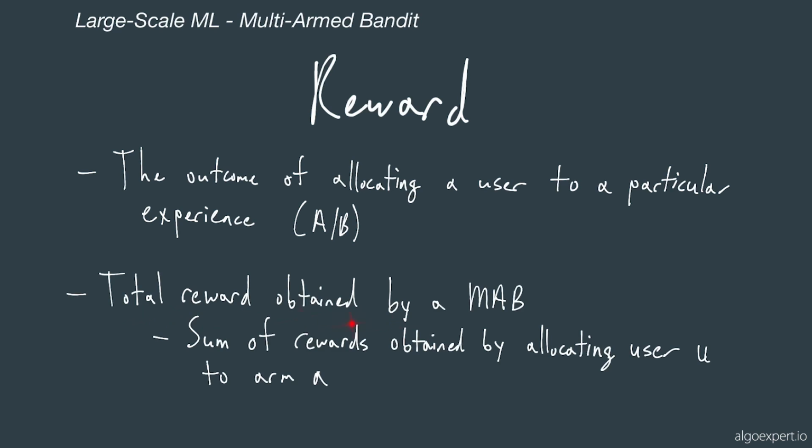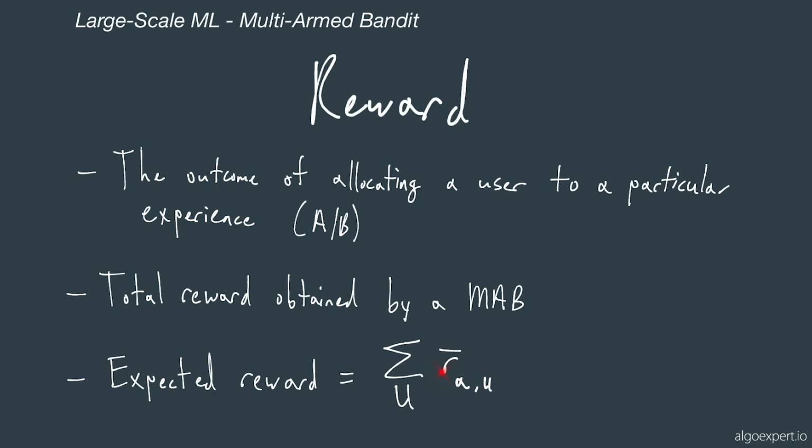Now, the total reward obtained by a multi-armed bandit, and here the arms in the multi-armed bandit are just the different treatment groups. So for A/B testing, we had the A group and the B group, and here those A and B groups would just be referred to as arms. So the total reward obtained by a multi-armed bandit is the sum of the rewards obtained by allocating some user U to some arm A. Mathematically, that's how we would express this. We would sum up for every single user all of the rewards that a particular arm gives some user. The expected reward is just the average reward given by some arm to some user.